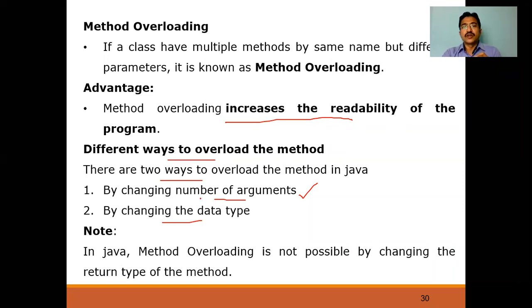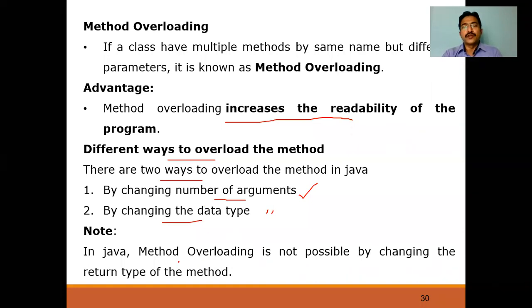Just now we have seen 2 parameters of the same method, A 1 comma 2, and again A 1.0 comma 2.0. We are changing the data types of the arguments. So in these two ways we can do method overloading in Java.